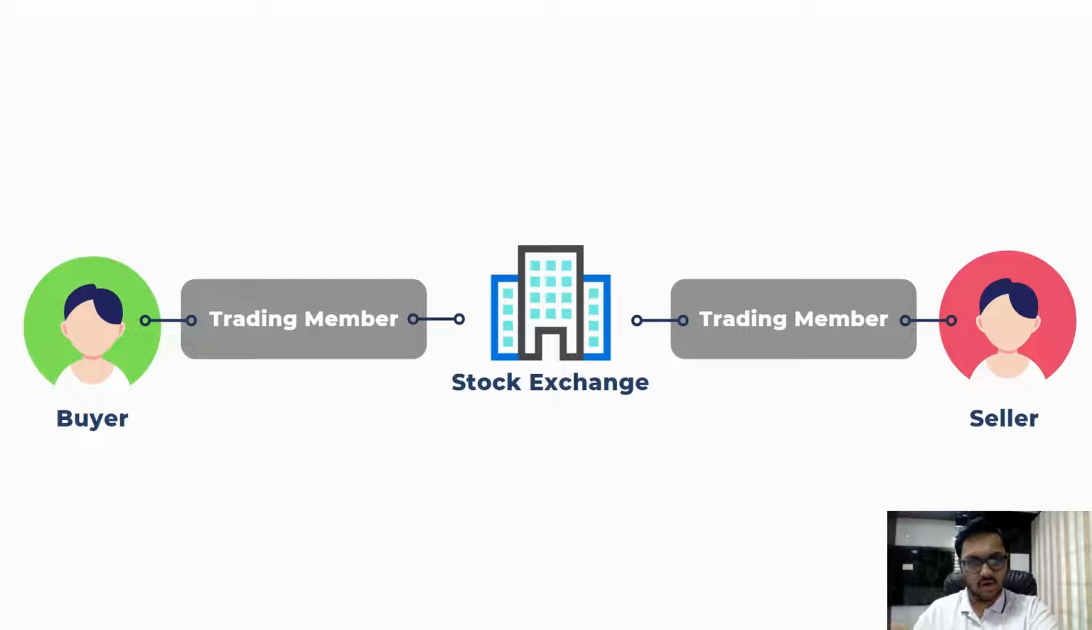So whenever you place the order that, okay, I want to buy 25 shares of Reliance, or someone else says that he wants to sell 25 shares of Reliance, these orders will be collected by trading members. And here there will be an automatic matching system.